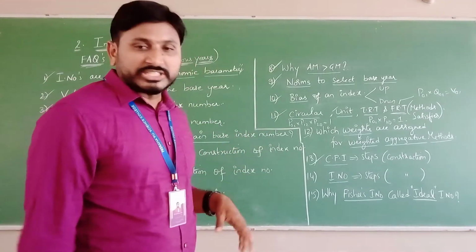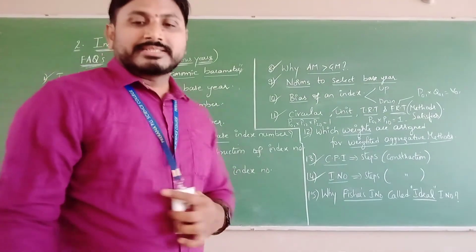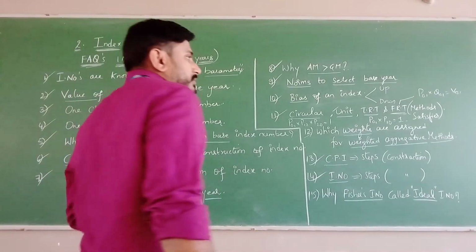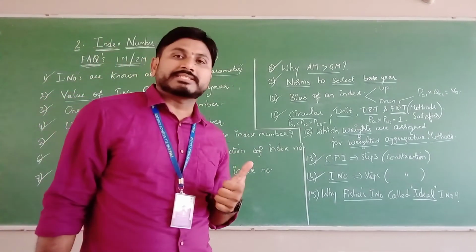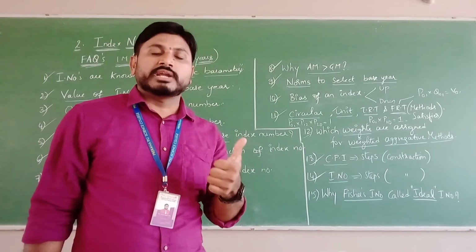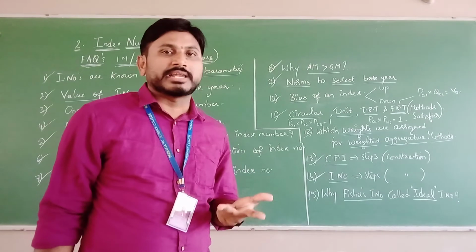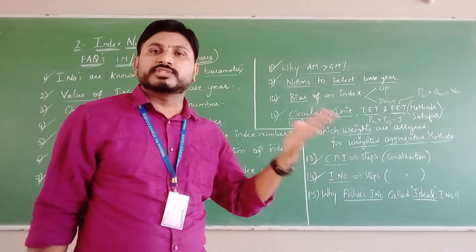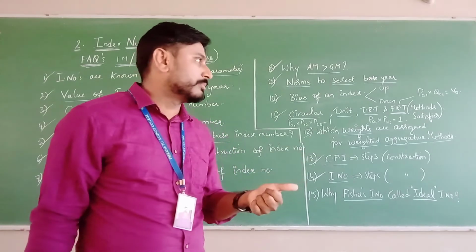And question number 14. Index number construction steps. There are totally 7 steps. Step number 1: what is the purpose of an index number? If you know the purpose, you will come to know what base year to select, how the items are to be selected, what weights to select, and which formula should be applied. Everything you will come to know if you know the purpose of the index number.